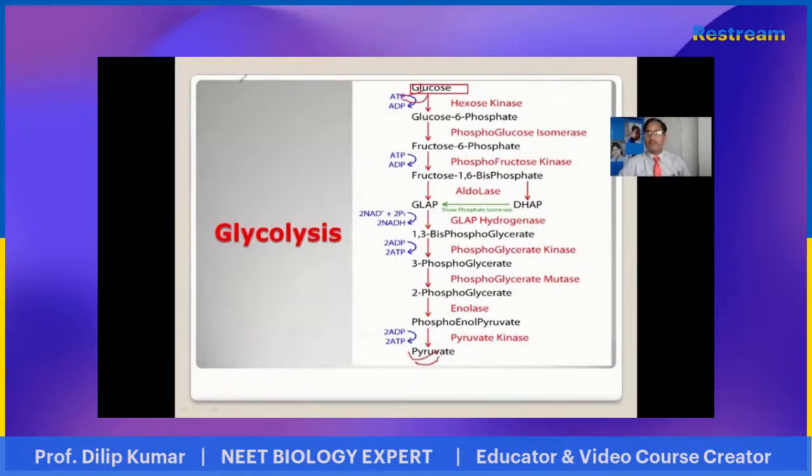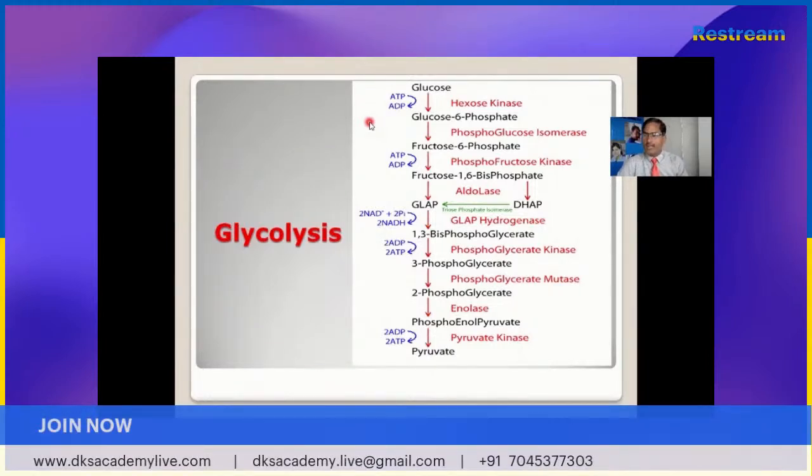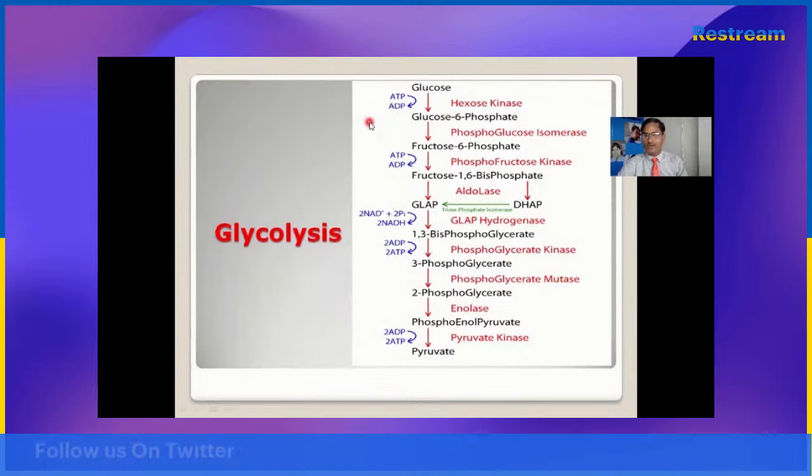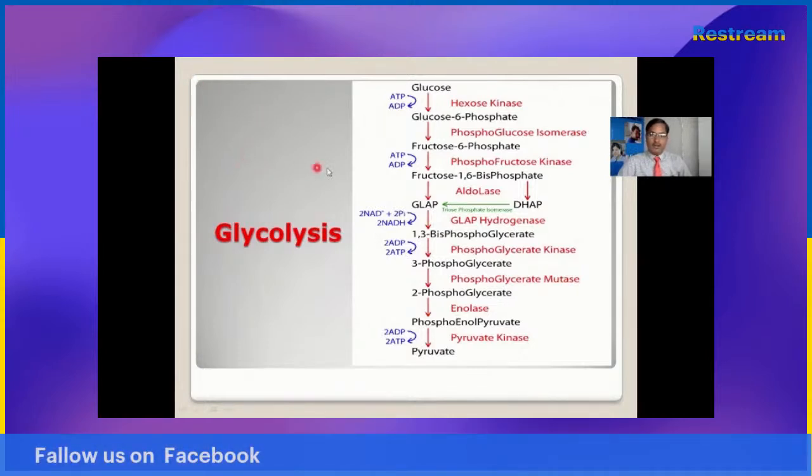So students, one thing becomes clear. As you know, glycolysis occurs in the cytoplasm of the cell, so there is no need for oxygen in glycolysis. Here one thing is also common: glycolysis of both aerobic respiration and anaerobic respiration is the same, and both occur in the cytoplasm of the cell. Now we see the total production and consumption of ATP.